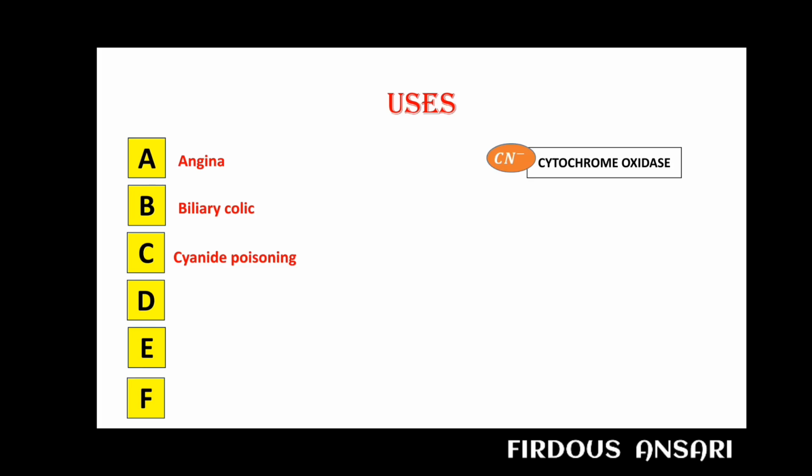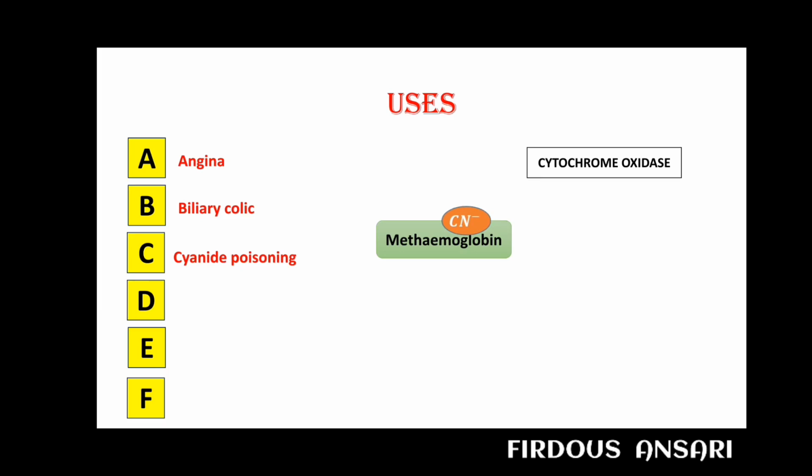So for treating this, we need to give a compound known as methemoglobin. So in the presence of methemoglobin, the cyanide will leave the cytochrome oxidase and interact with the methemoglobin, so that cytochrome oxidase can perform its work normally. So methemoglobin is a kind of antidote.